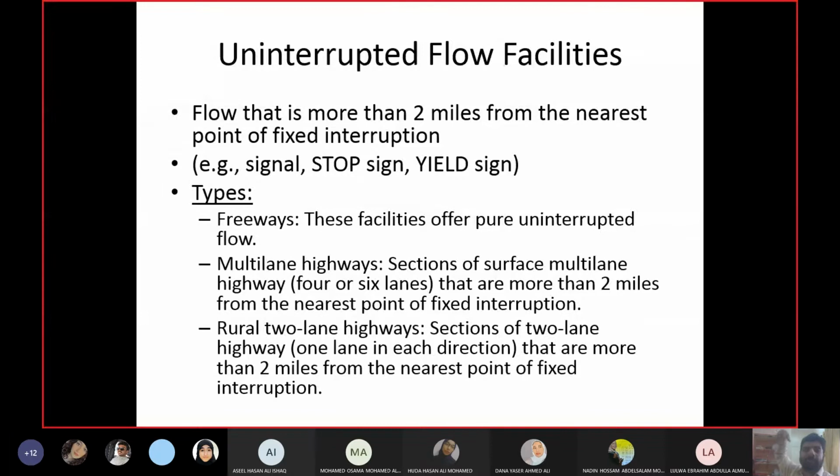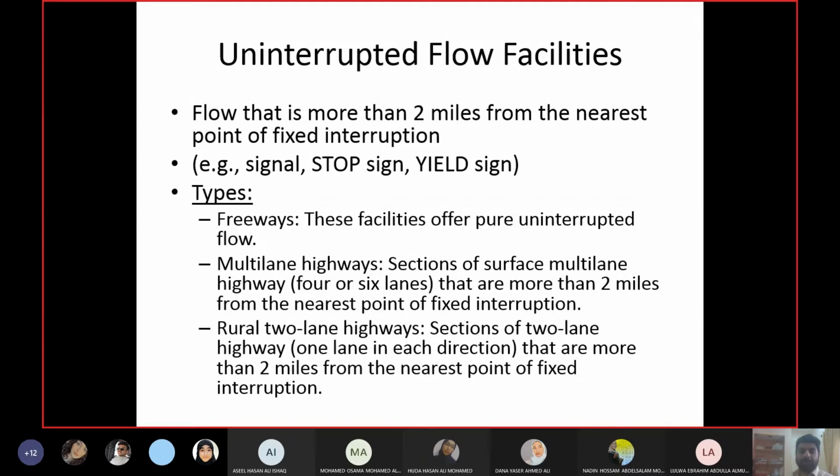Till that time you will be driving as if you do not have any interruptions. So you can attain the highest speed which is allowed by the road or the traffic, without the concern for the interruption. This is why this 2 miles limit has been set.